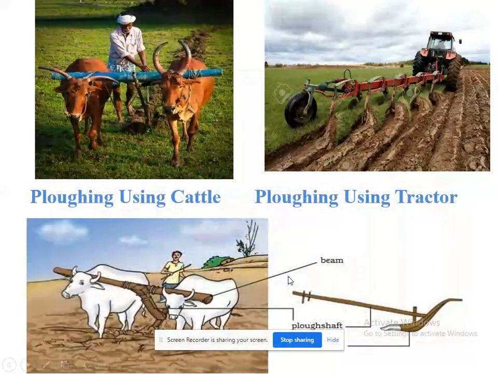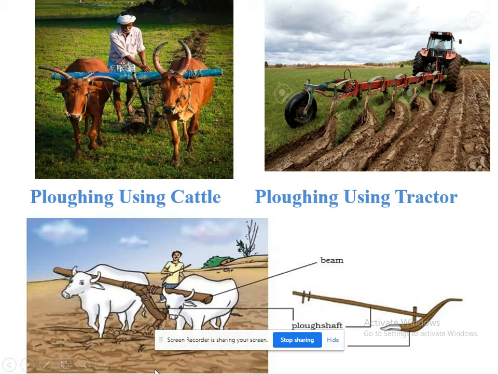So we will study what this plowing is, how it is done, and what advantages there are in this process. When we plow the field, it allows roots to penetrate deep into the soil, and it provides aeration to the soil, meaning there will be pores in the soil so that air can easily pass into it.